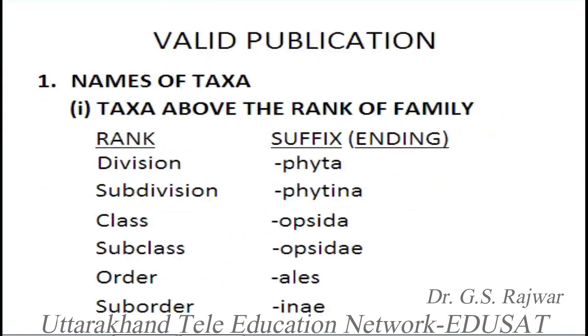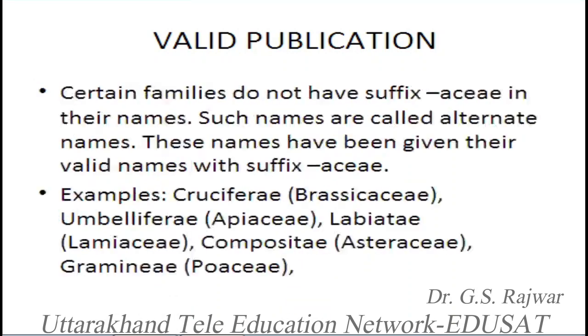I want to tell you one thing. If you take the name of a rank above the rank of a family, suppose we say Magnoliophyta, the name should come from one of its classes, for example Magnoliopsida. So the name of a rank should be taken from one of the ranks immediately below it. This is the important thing.